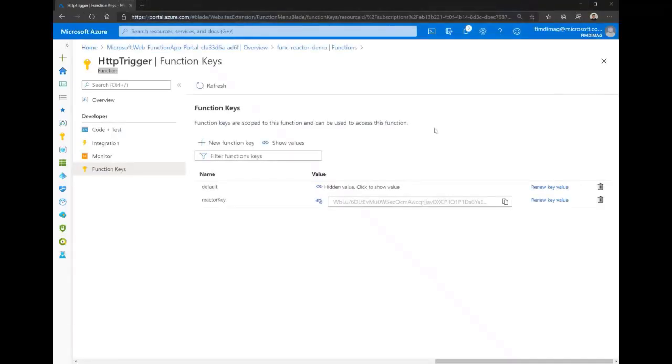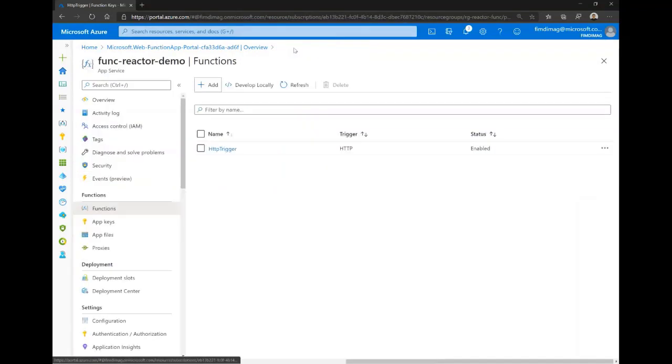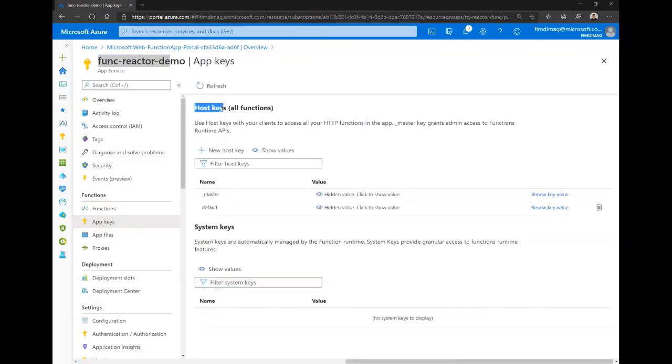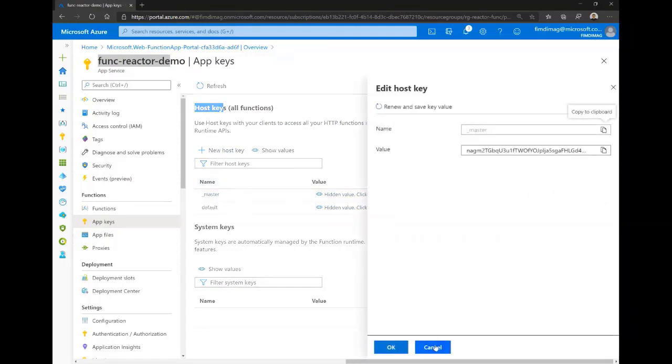So this is one of the security concepts that we can have inside Azure Functions directly. Like I said, here there is the function key, the function level key, but there are also the function app level keys. So here we are in the function app level, and we have also the app keys, what we call here the host keys. And if we use one of these keys, so we have the master or the admin key and the other keys, the default key.